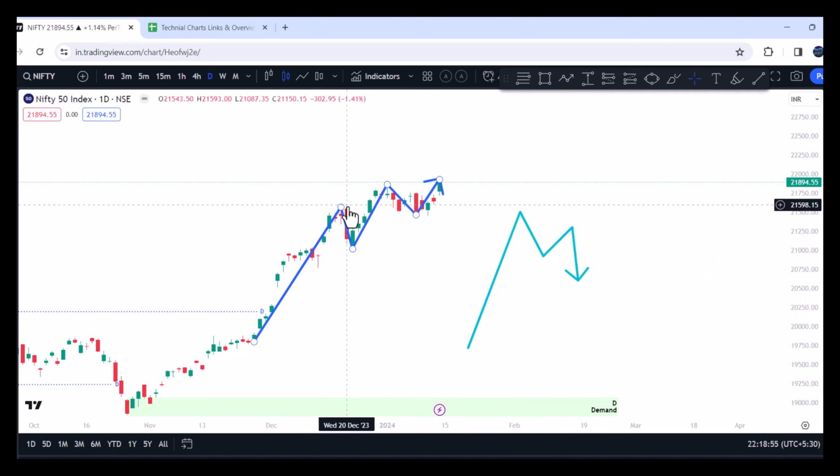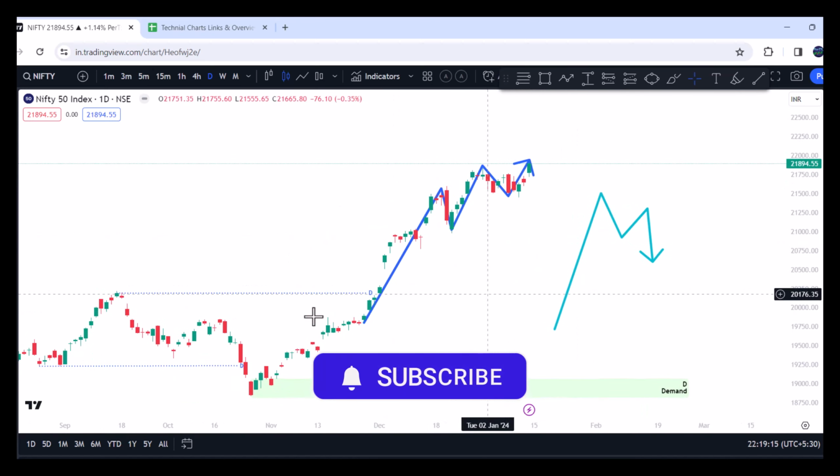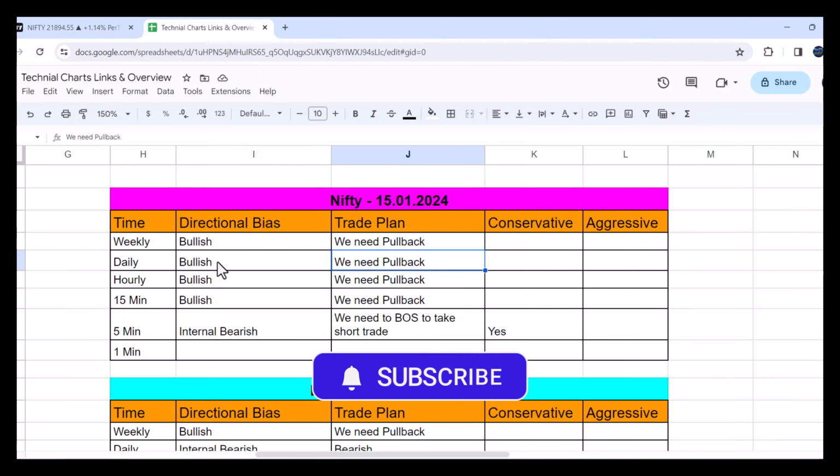Okay, but here there is only this kind of V pattern that we have seen, but there is no further follow up on the internal bearish structure. So that means this is not exactly the pullback, and then it continued higher. Again it has given some kind of retracement, but there is no further follow up. So the daily time frame is also still in bullish mode. There is no pullback. So that's why we need a pullback to enter a trade on the daily time frame, right?